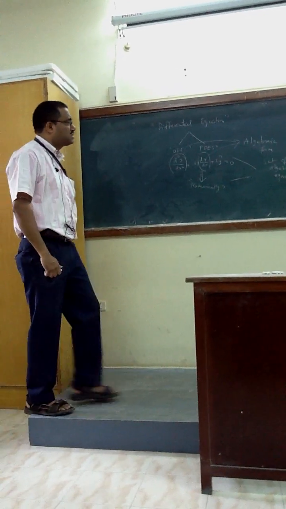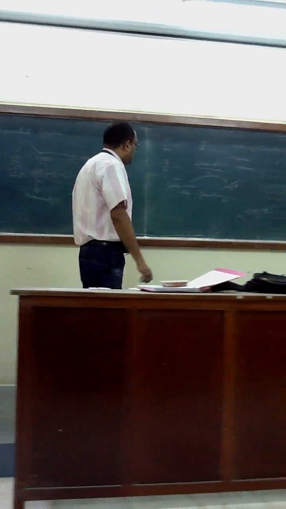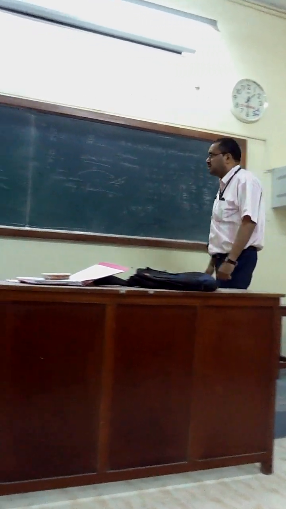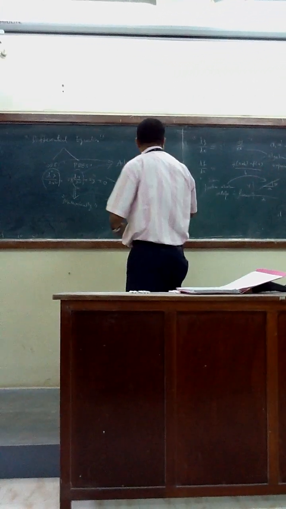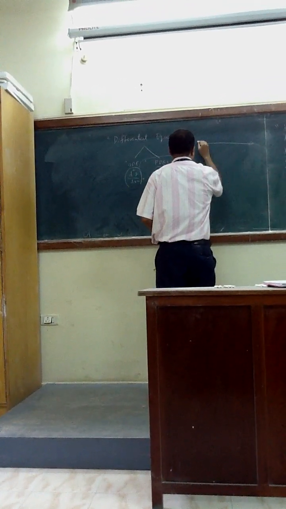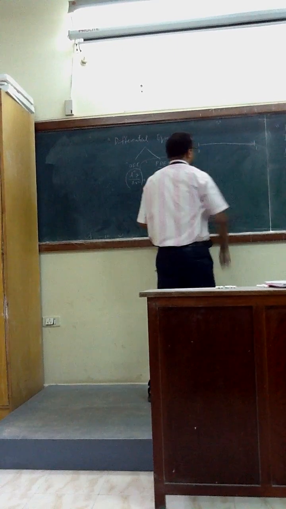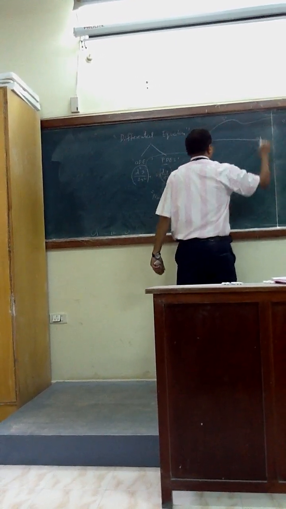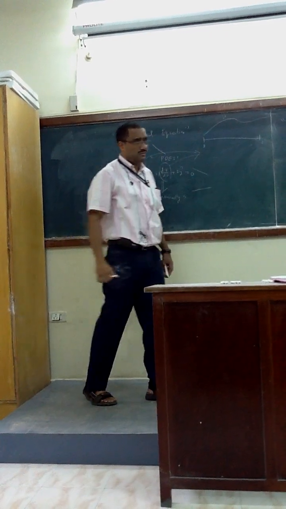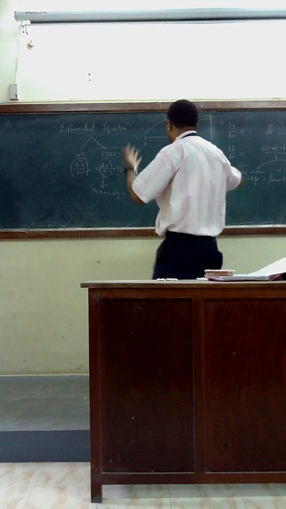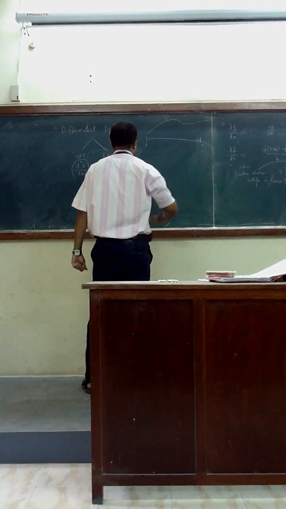This is our domain, 0 to 1. This is the way my solution is. I don't know my solution, but somebody found the solution, I can tell you, okay, this is the solution.